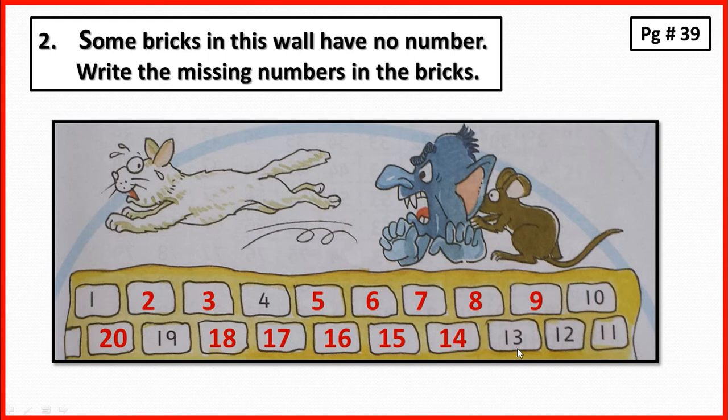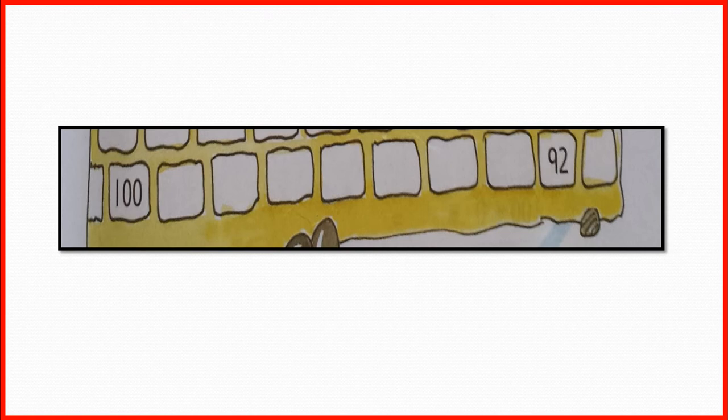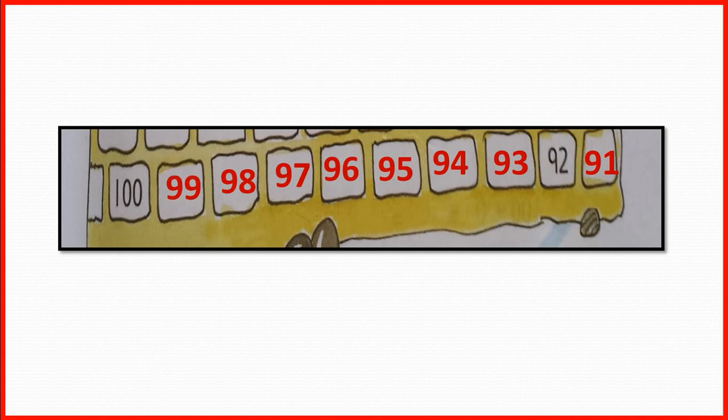Now complete this. What number comes before 92? Yes, 91. And after 92? Yes, 93. Then 94, 95, 96, 97, 98, 99, and then last, 100.